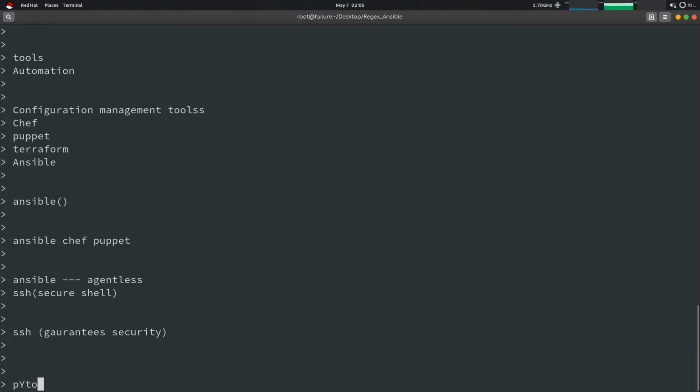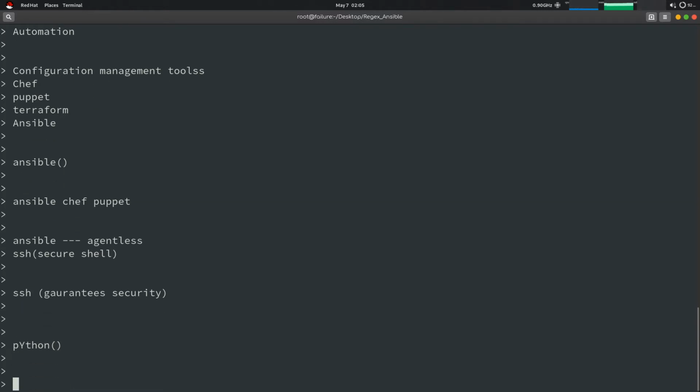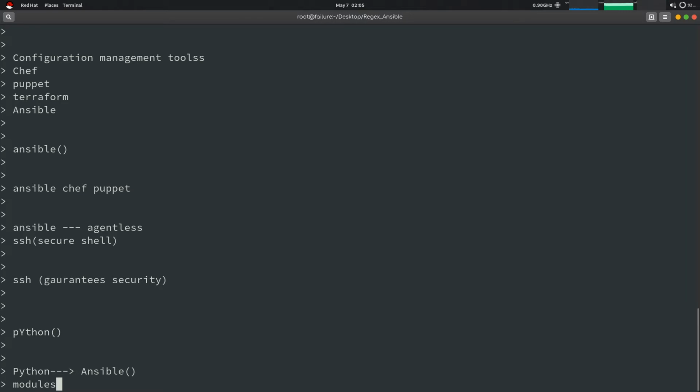What is really the use of Python in that, why is Python used? Python is used because Ansible was developed in Python itself. The whole program is developed in Python. Also the modules are developed in Python. So all the things are developed in Python only.